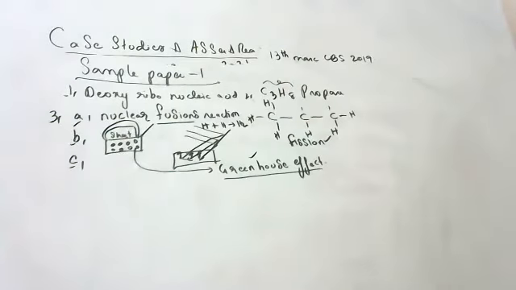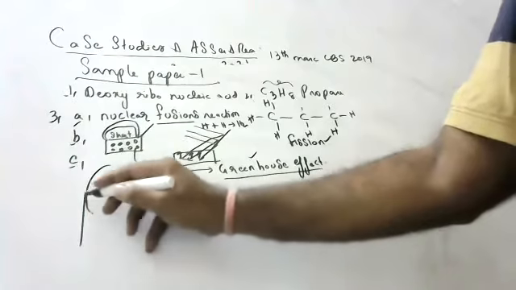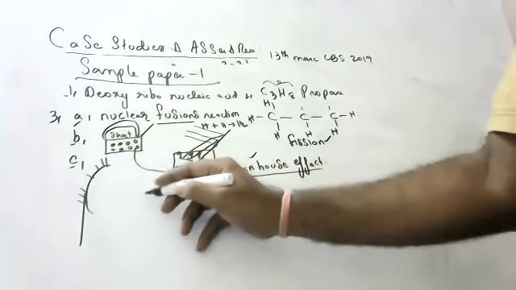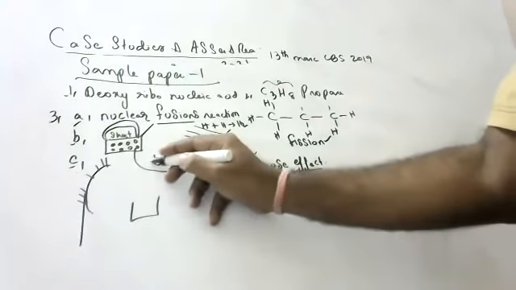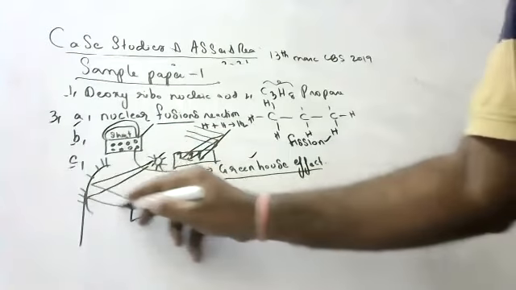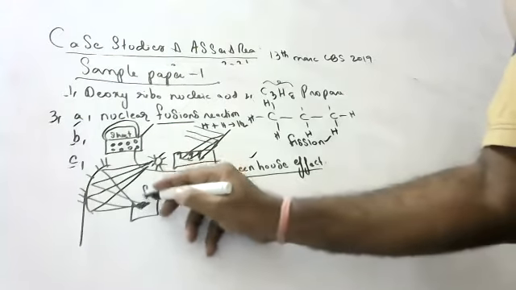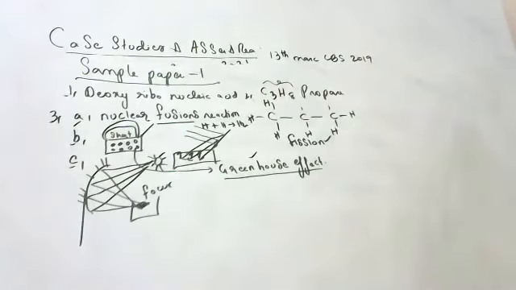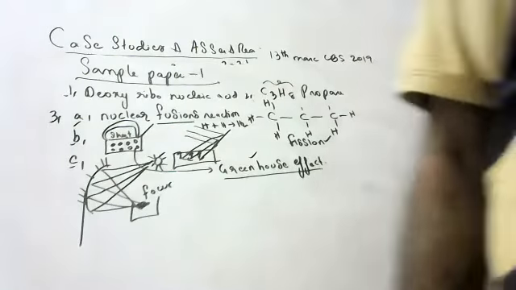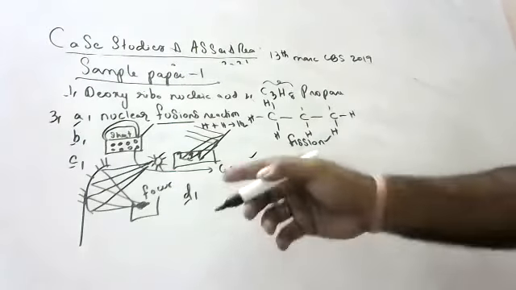Third question. What kind of mirror, concave, convex, or plane, would be best suited for a solar cooker? Concave mirror, because all the light rays coming from the sun will concentrate at one point. At what point? Focus. Light rays from infinity meet at the focus, and this gets very hot, and you can use it for cooking.